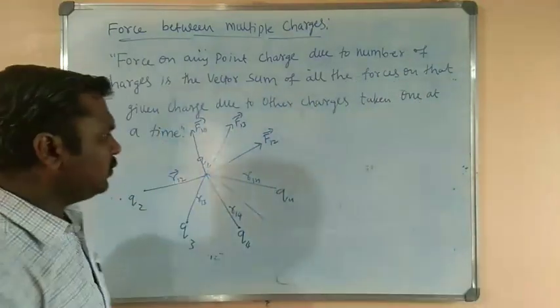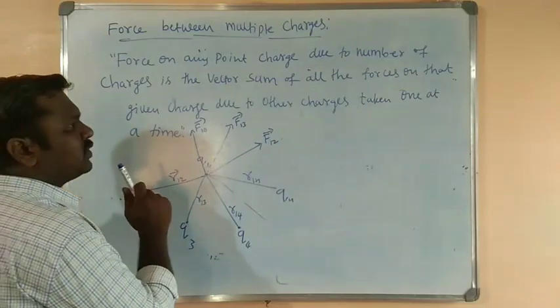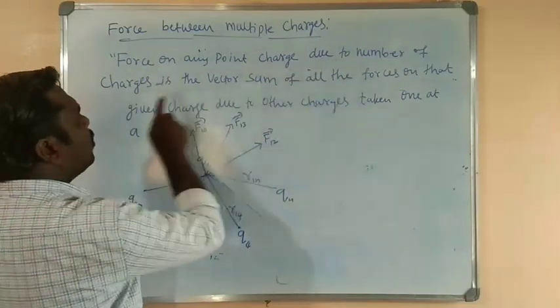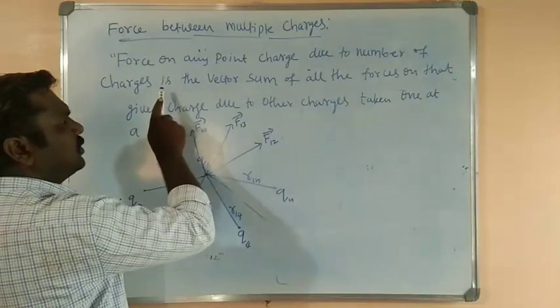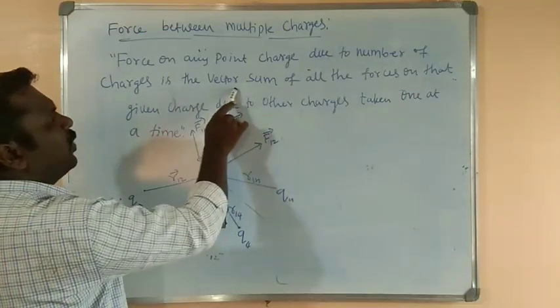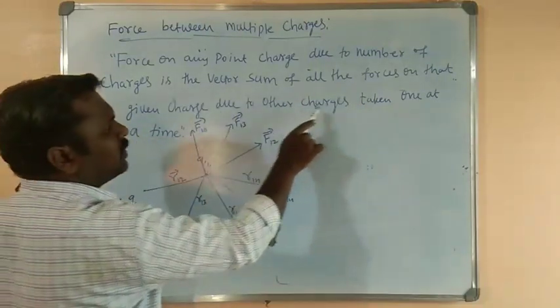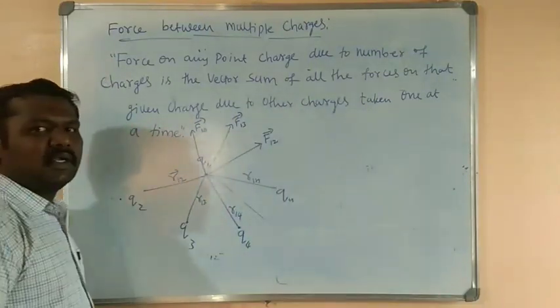What is the meaning of this? Once again I am giving the statement: force on any point charge due to a number of charges in the system is the vector sum of all the forces on that given charge due to other charges taken one at a time.